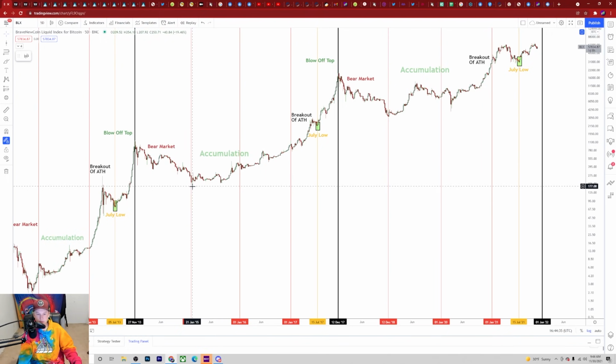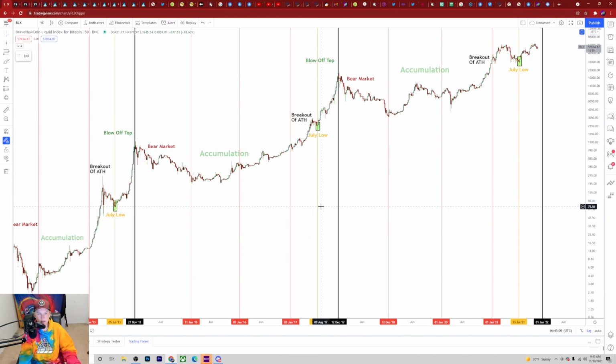And so we ended up getting a cycle bottom here at about January 11th, 2015. January 11th until the beginning of 2016, we pretty much just go through this sideways accumulation and our first higher high in the cycle. And then in one more extra calendar year, that pretty much takes us to the all-time highs. And then in calendar year 4 is where we get the breakout of the all-time highs and into price discovery, right? And so this is kind of what I talked to you guys about with the 4-year bull pattern.